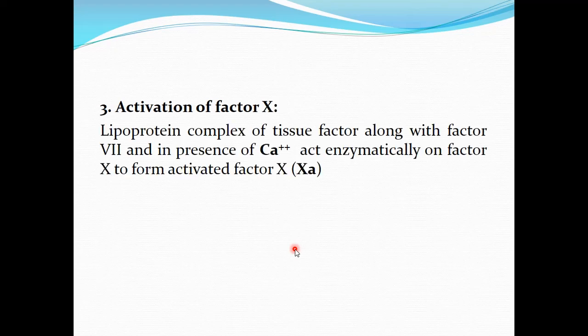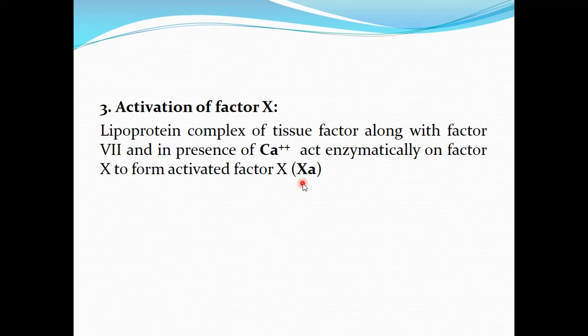Now once factor 7 is activated, it will complex with the lipoprotein part of the tissue factor. In the presence of calcium ion, it will act enzymatically on factor 10 to form the activated factor 10. I am repeating. The first step was a release of the tissue factor, and tissue factor is released whenever there is damage to the extravascular tissue. It is released from the extravascular tissue as well as from the damaged endothelial cells.